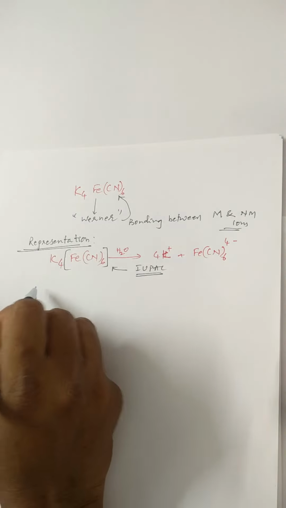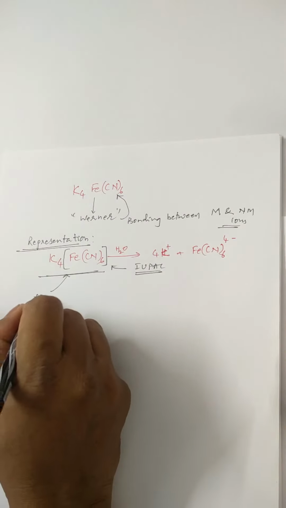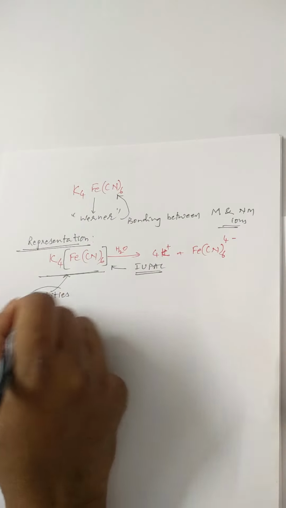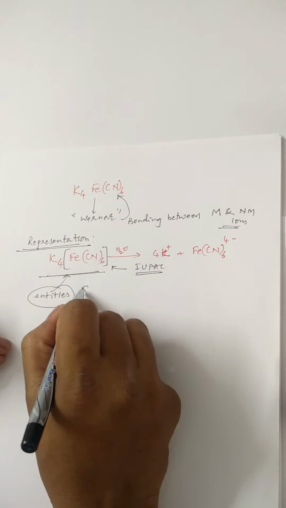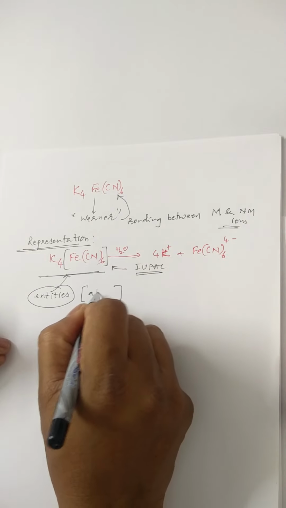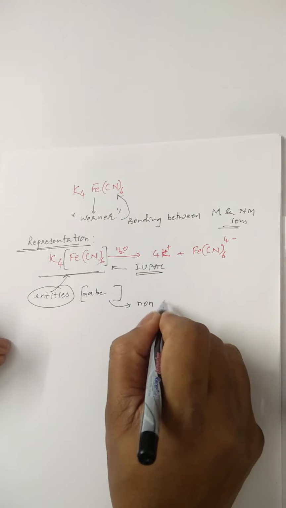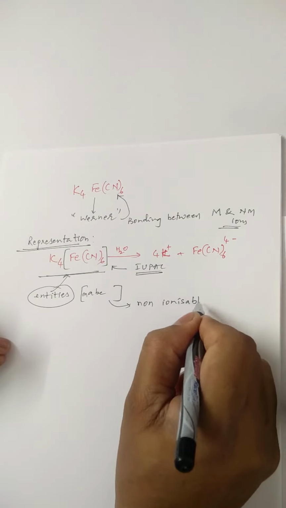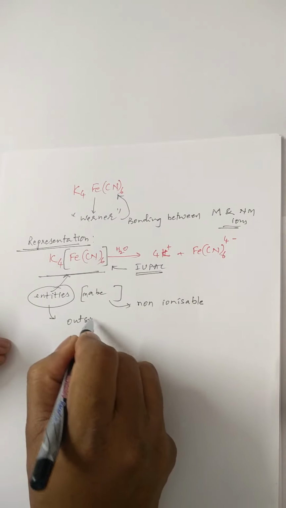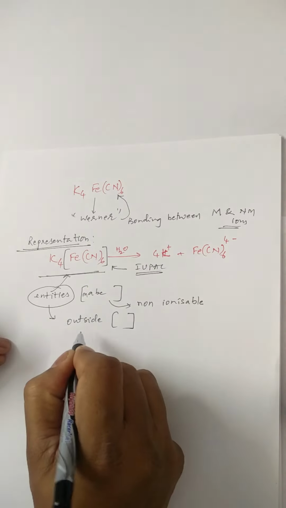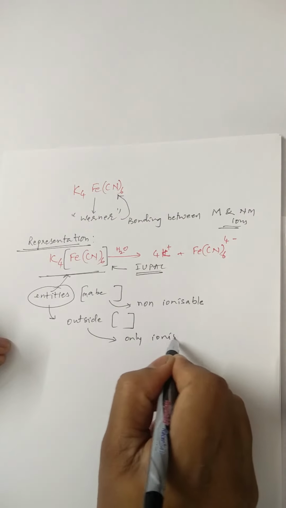Therefore, its representation is like this. It simply means that the entities, meaning groups of atoms, which are present within the square bracket along with M, are non-ionizable. The entities present outside the square bracket are only ionizable.